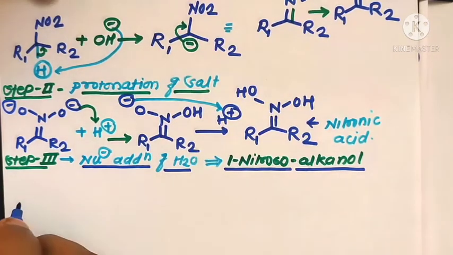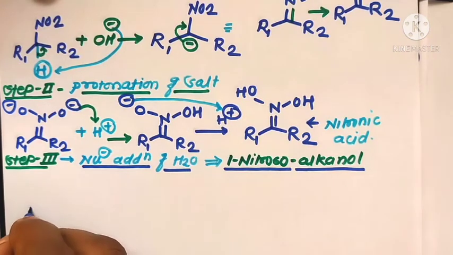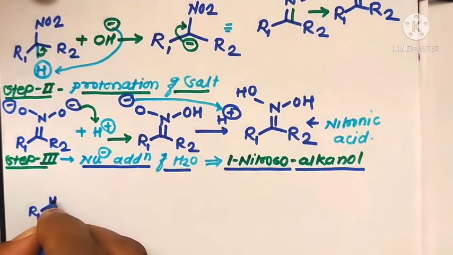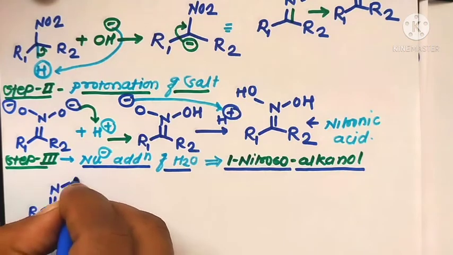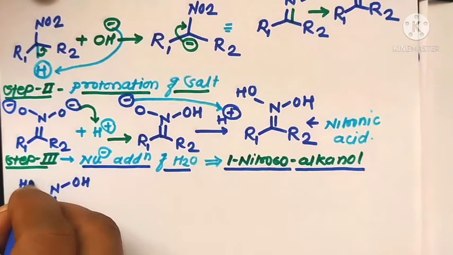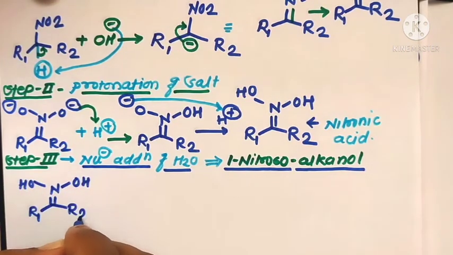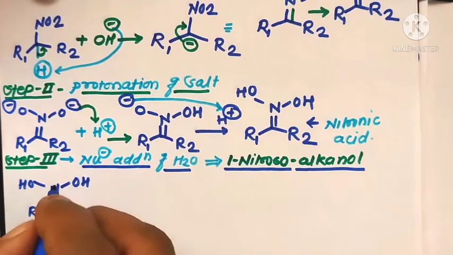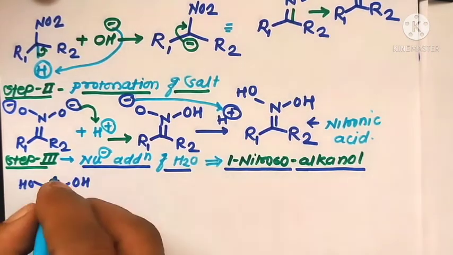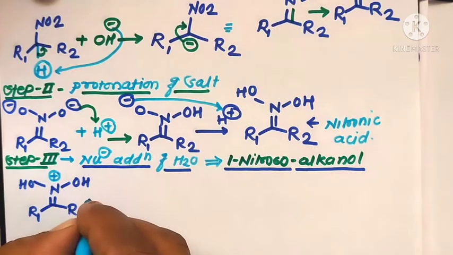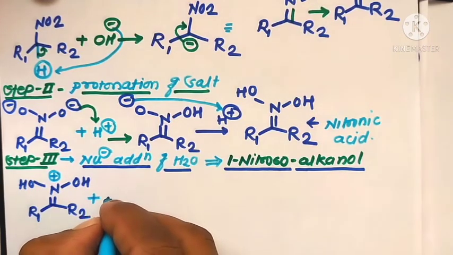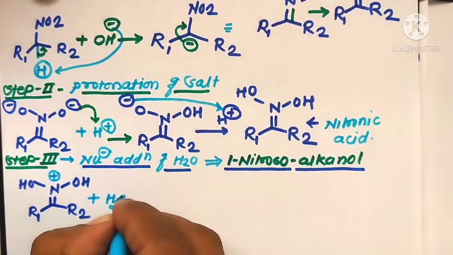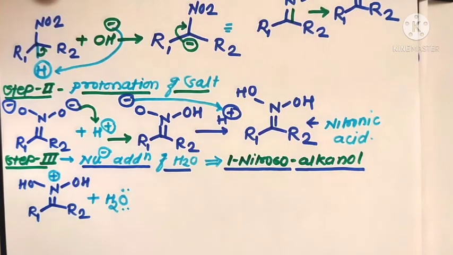Here the nitronic acid, R1, R2, C double bond N, OH, OH, where nitrogen contains a positive charge, reacts in the presence of a nucleophile like a water molecule.